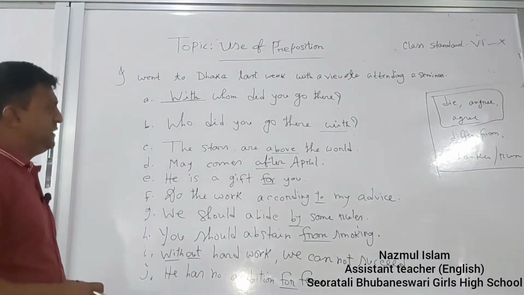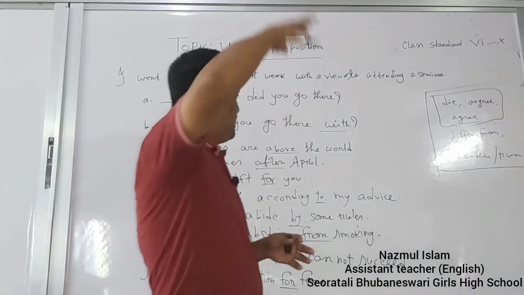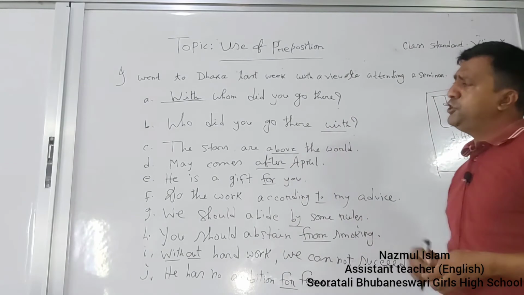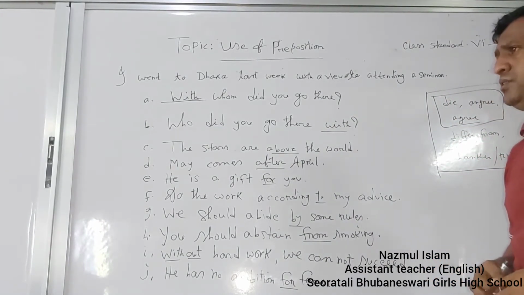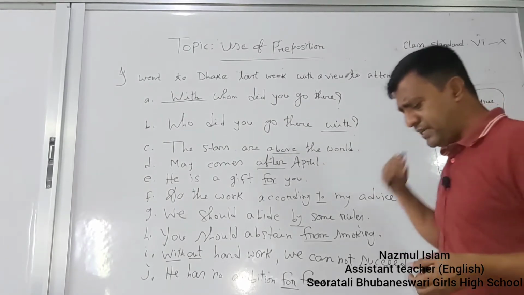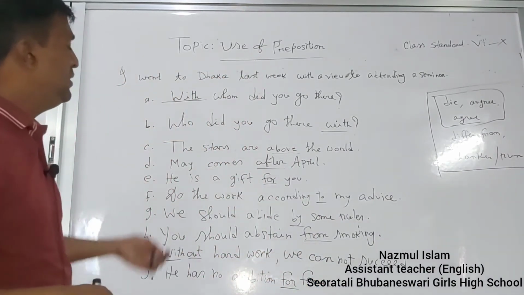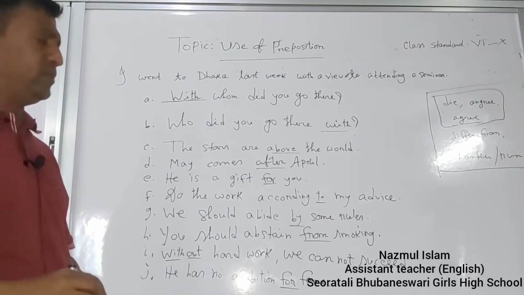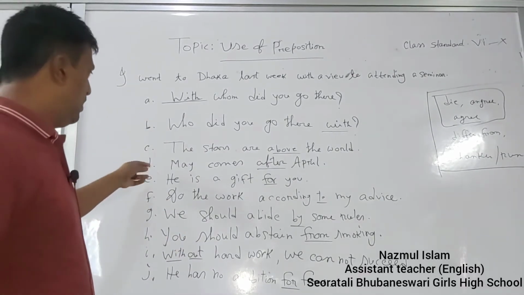Question number C: "The stairs are above the word." That is, the stairs are above the word. There are many kinds of prepositions, such as simple preposition, double preposition, verbal phrasal preposition, disguised preposition, and many other kinds. But now I will discuss simple preposition, phrasal preposition, and double preposition. If you are attentive, then you can know all.